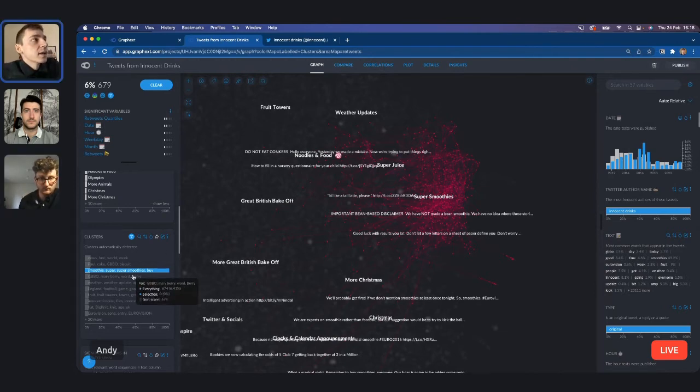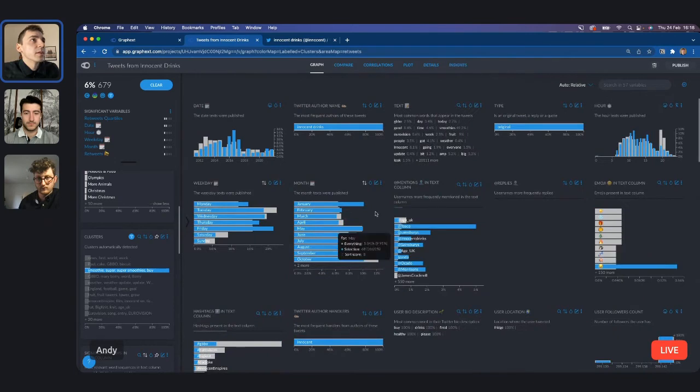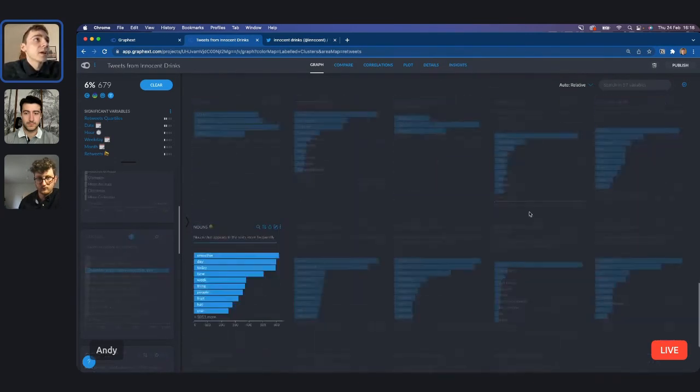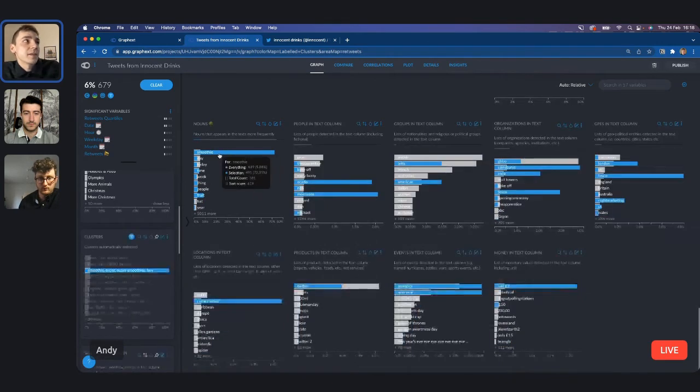That makes sense. So I've selected this group of tweets which are all about smoothies. I'm just going to quickly check this with some of the text variables in my project. I'll open the sidebar and look for things like nouns. And I can see that, sure enough, the word smoothie is the most populous noun in this cluster.